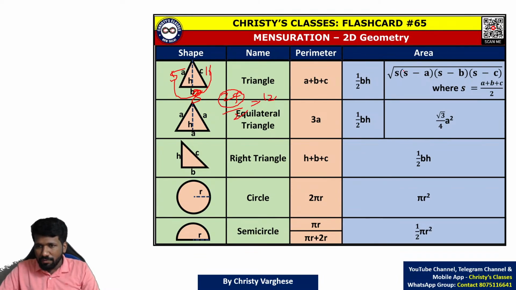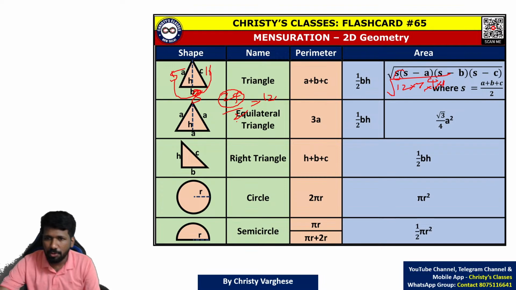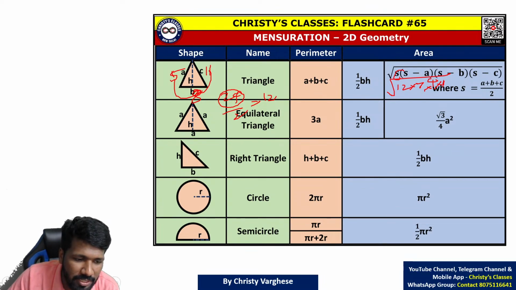So s is 12. So 12 into 12 minus 5, which is 7, 12 minus 8, which will be 4, and 12 minus 11 will be 1. This product you have to take the square root of. That is how to find the area if only sides are known.